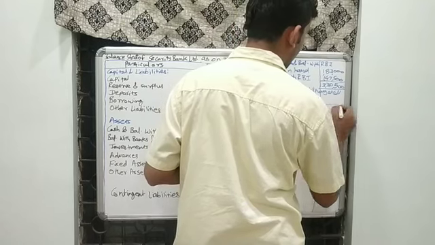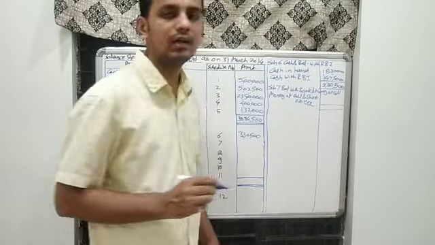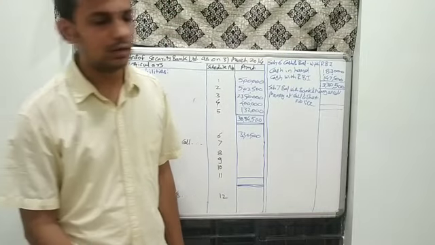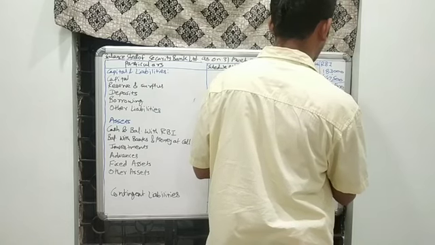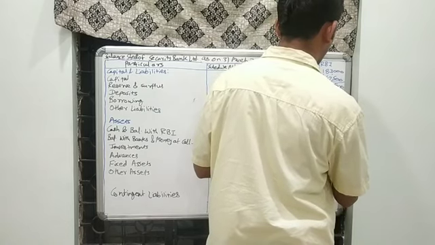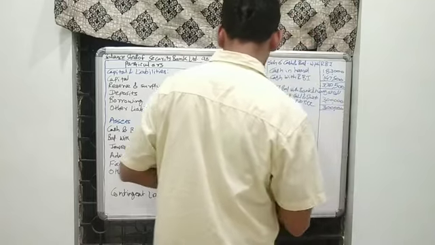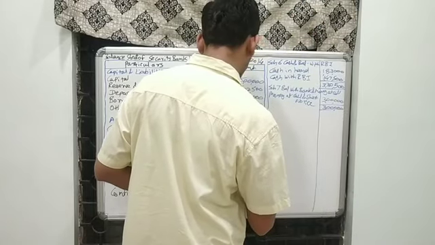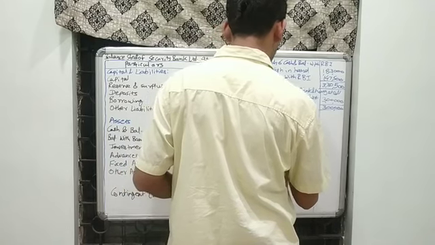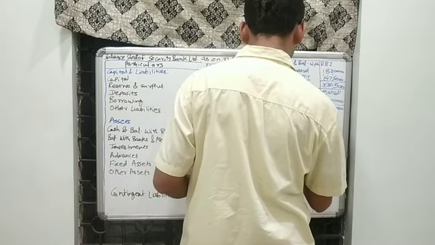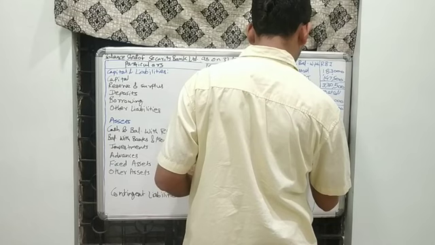Only one head has been provided, so we can take that into account for this schedule. It amounted to rupees 3 lakh. Kindly note it down and transfer it to the balance sheet after totaling it. Schedule 7, 3 lakh.